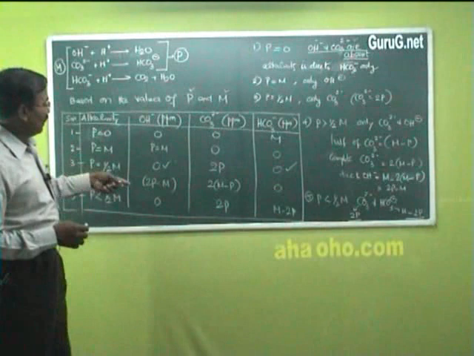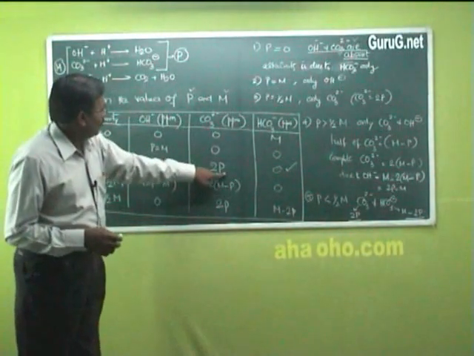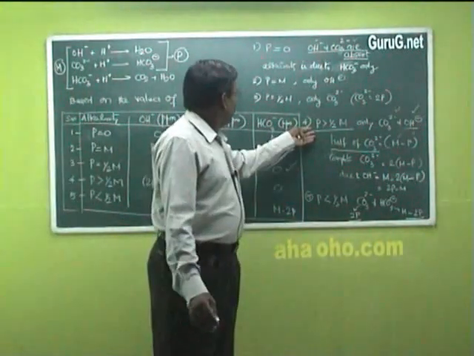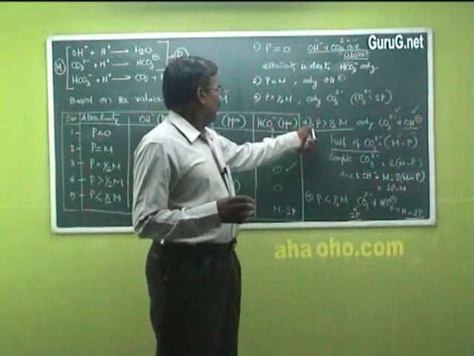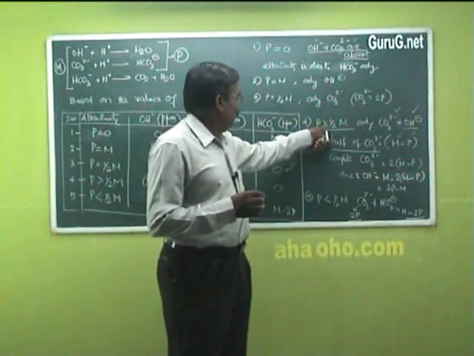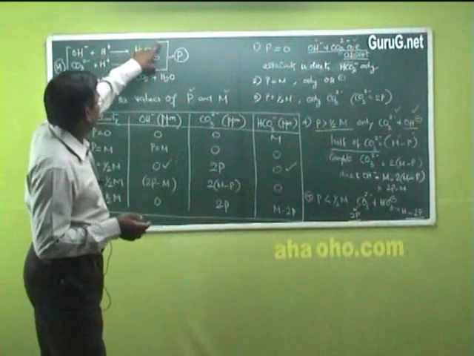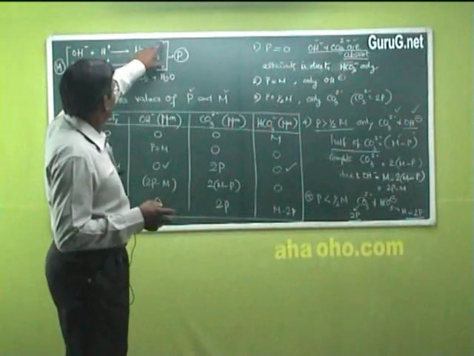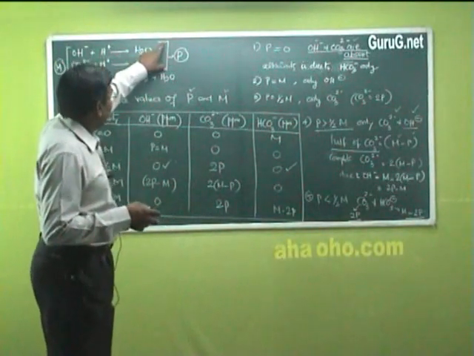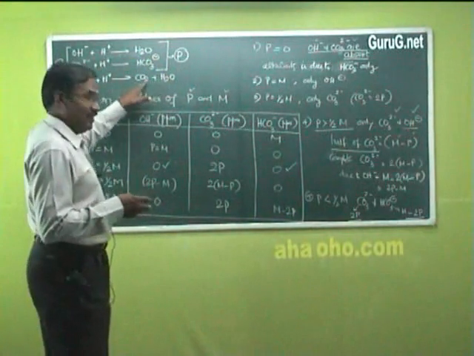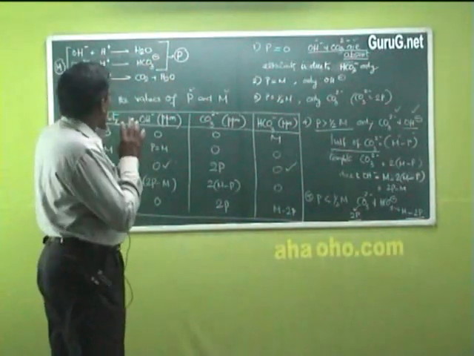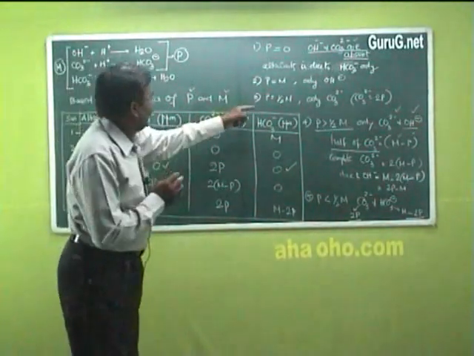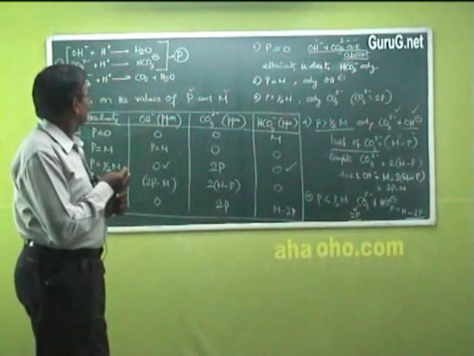So twice the methyl orange, twice the phenolphthalein alkalinity is equal to carbonate. This is for complete neutralization. The fourth case, phenolphthalein alkalinity is greater than half of the alkalinity. Once phenolphthalein is equal to half of the methyl orange, then we can say there is only carbonate ion present. That is the case we have seen with the third one.